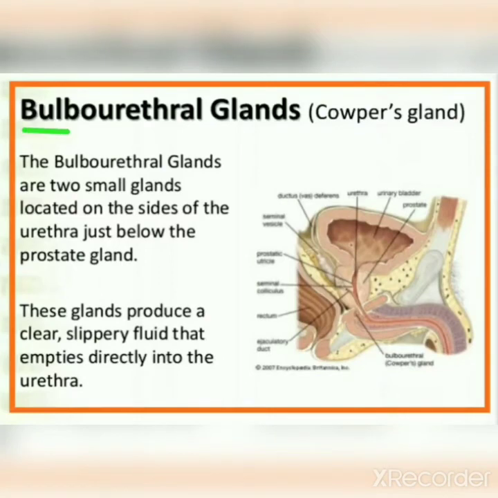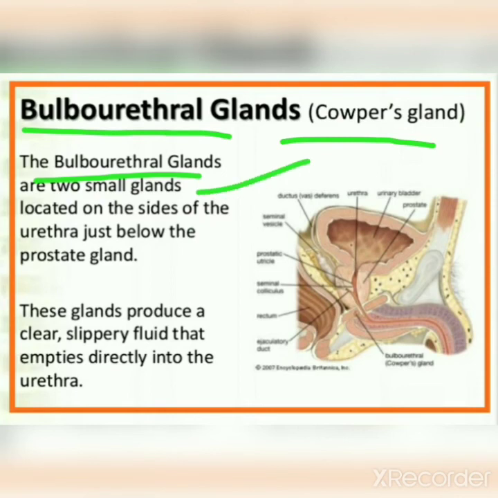Now you see the bulbourethral glands, that is Cowper's glands. The bulbourethral glands are two small glands located on the side of the urethra just below the prostate gland. These glands produce a clear, slippery fluid that empties directly into the urethra.